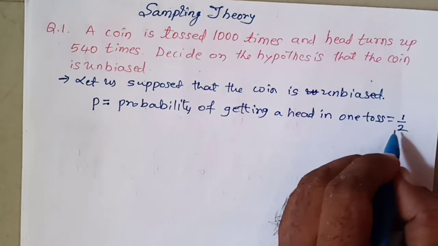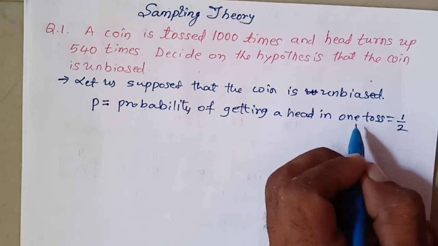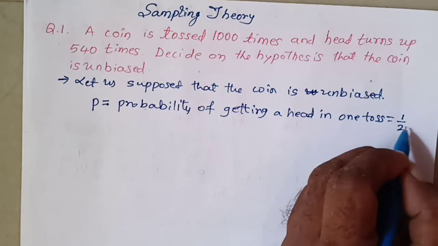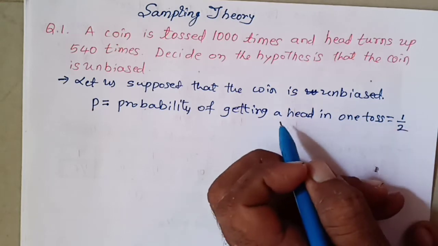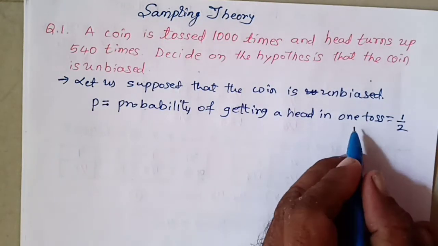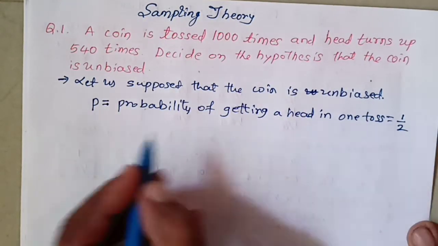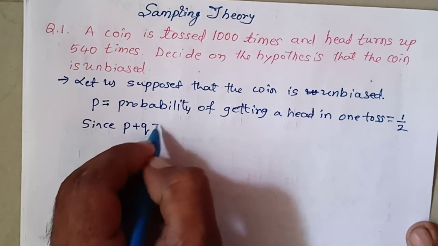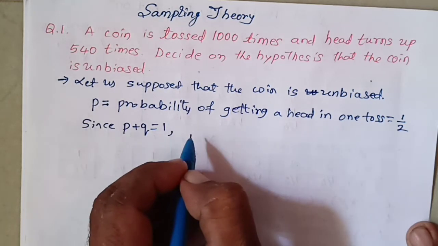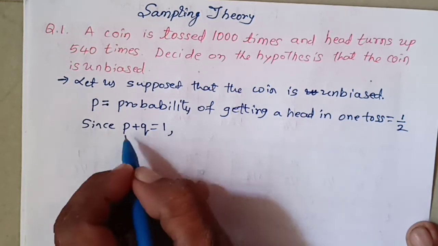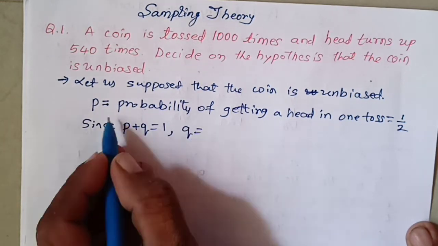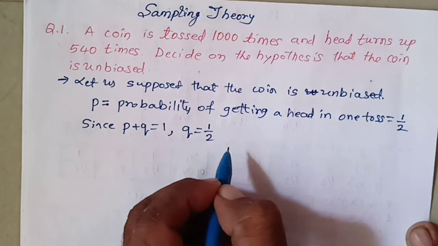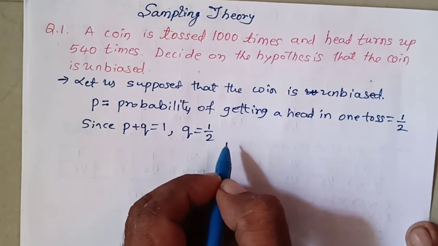So in one toss the number of possible events is two, head and tail, and the chance of getting a head is 1. So it is 1/2. Since P plus Q is equal to 1, Q is equal to 1 minus half. It is again Q is equal to half.